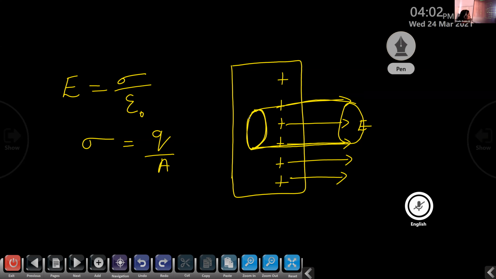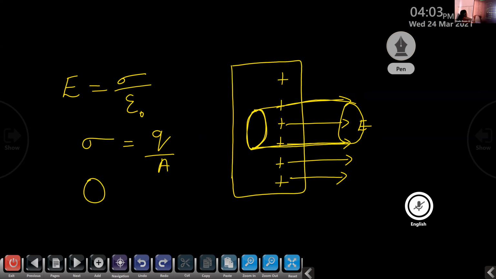And here we have the 3 faces for the Gaussian surface, 2 end faces and 1 curved face. Since the charges are distributed on the surface of the plate, sigma is equal to Q by A. Now we can apply Gauss's law.